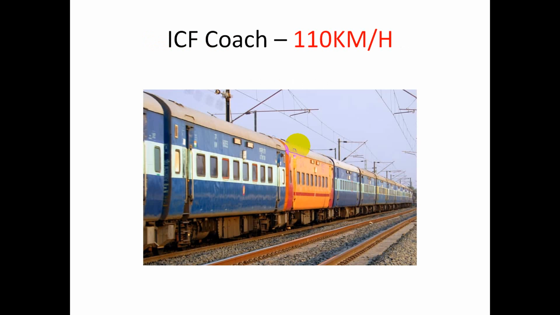Friends, this is your ICF coach. That's the Integrated Coach Factory coaches that were used early. These ICF coaches are conventional passenger coaches used early in most of the trains, and you can see here that the maximum speed of this type of coach is 110 kilometer per hour. Definitely, I'm not saying they are not produced right now, but now most of the ICF coaches are replaced by the latest coaches, called LHB. But still these coaches are easily visible near your station and outside the station. Right, friends? So that is the ICF coach, and the maximum speed is 110 kilometer per hour.